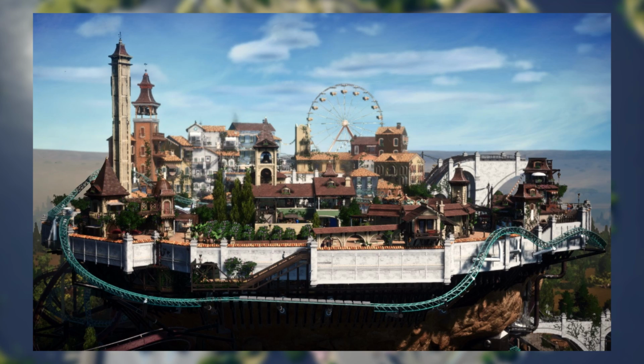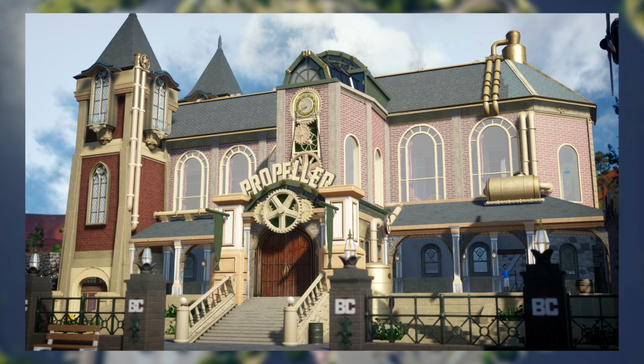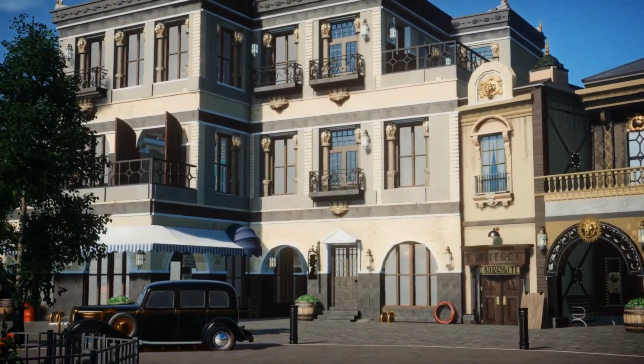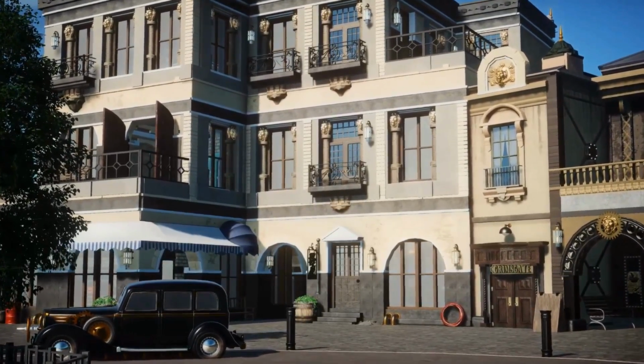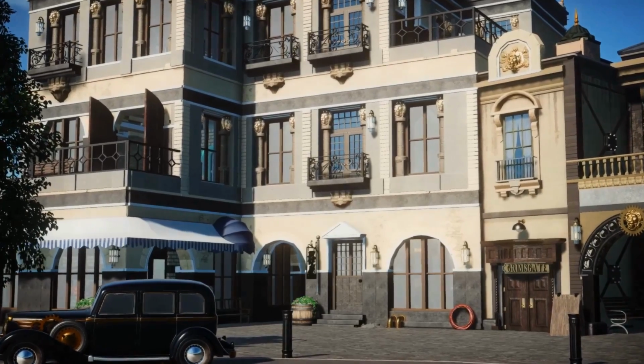I'll tell you how to craft visually stunning landscapes that complement our park's theme, as well as the importance of attention to detail in architecture and scenery. By infusing our park with beauty and charm, we can transport our guests to a world of wonder and delights.